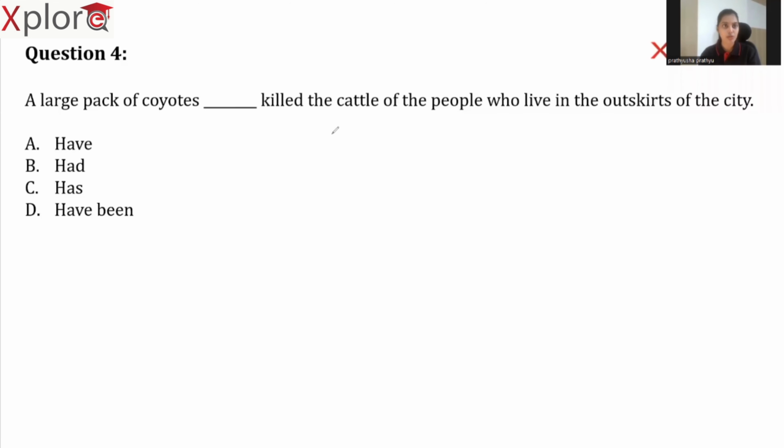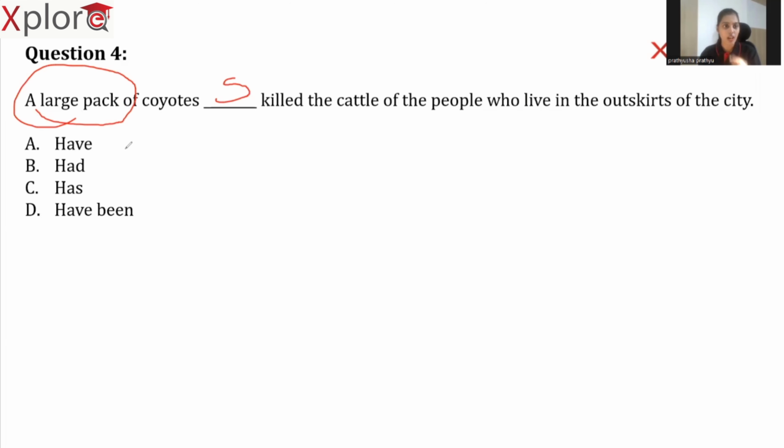So just now I have told you in the previous example that whenever we use collective nouns, the verb should be singular if this collective noun is representing one unit. So here, a large pack, the term pack is a collective noun, and coyotes are one of the breeds in wolves. So all together, all the coyotes together killed the cattle. So here it is not talking about coyotes individually. Hence this collective noun is representing one unit. So our verb should be singular.